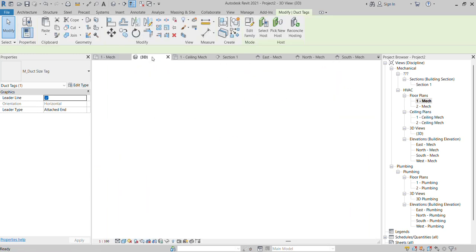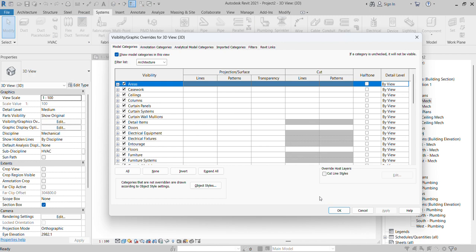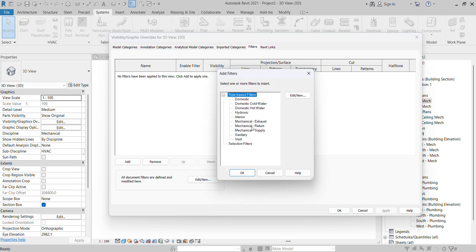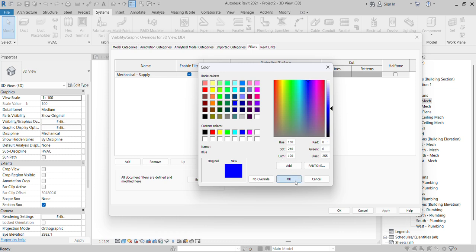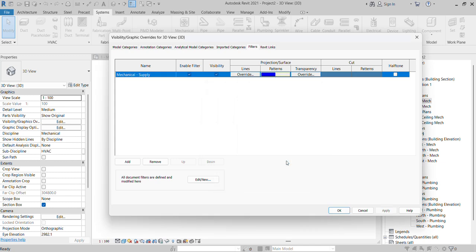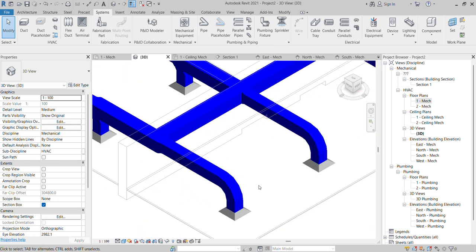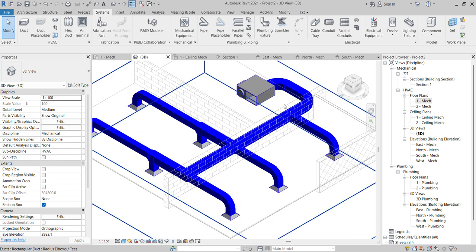Now I can go back to my 3D. Here I can go to choose VV, visibility graphics, go to choose the filter, and here you can see mechanical supply, right? So you can choose OK. The patterns, as usual, we can go for solid and make it blue, right? Blue color and apply. So here you can see the color is created, right? So filter we created.